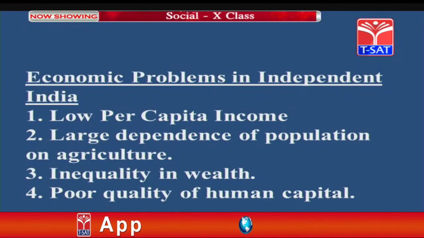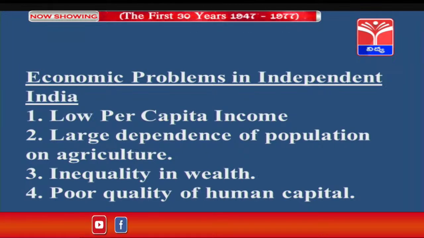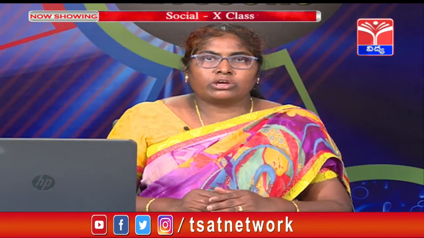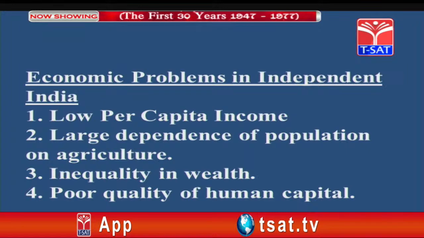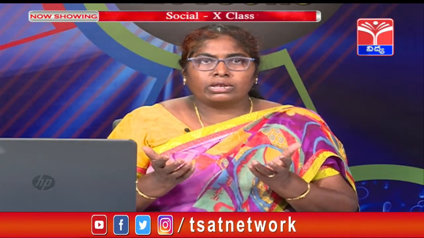Some of the economic problems in independent India were low per capita income and large dependence of the population on agriculture. Ours was an agrarian economy. In order to shift to industrialization, most of the people were not skilled. So, this was the major problem. Inequality in wealth: there was a large gap, a large division between the haves and have-nots. Rich were very few and poor were far more. So, how to overcome this gap?